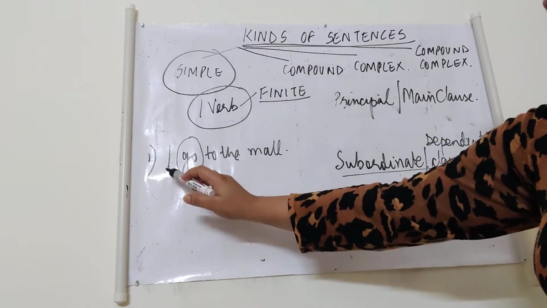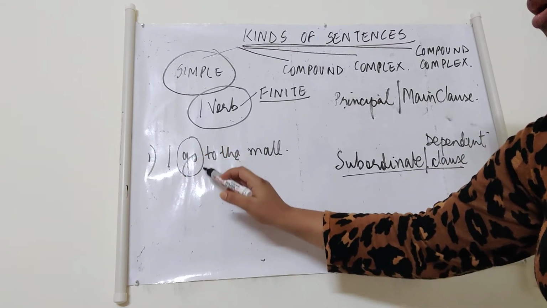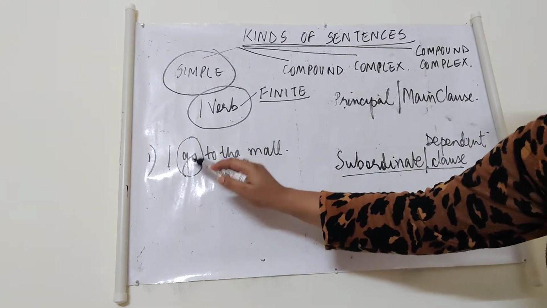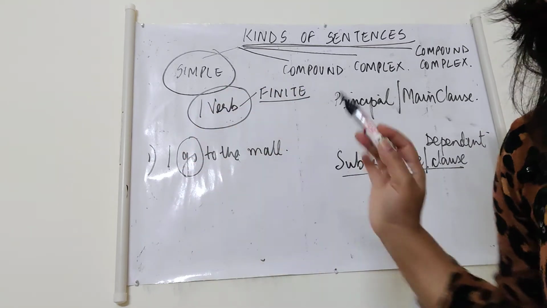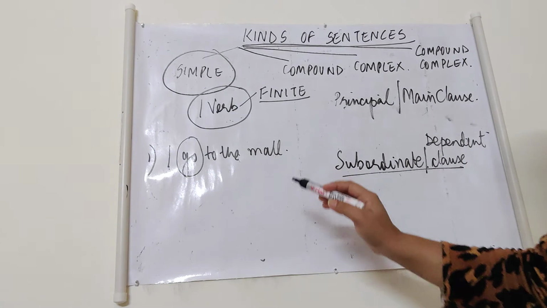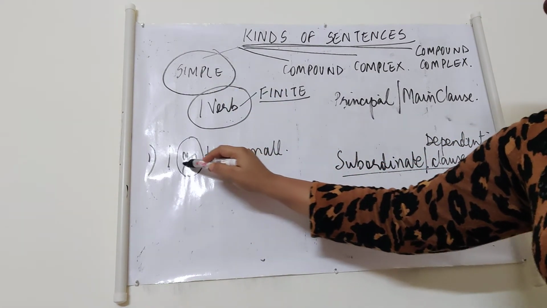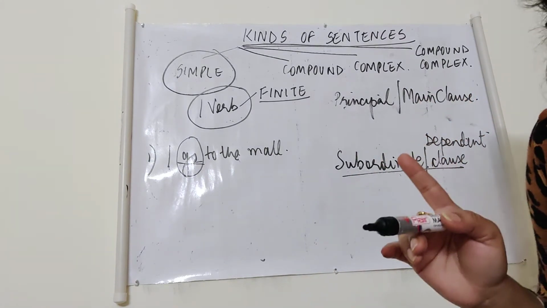If here I say they, if here I say she, so she goes. So this is a finite verb. It changes with the person and with the time. For past tense we'll say, I went to the mall. So simple sentences are those sentences which have only one finite verb.